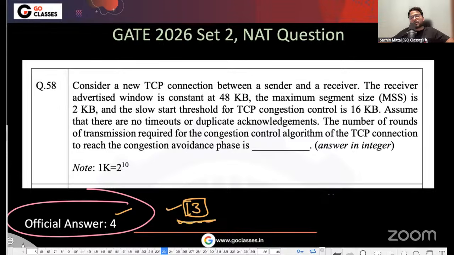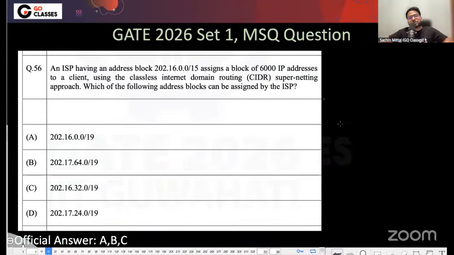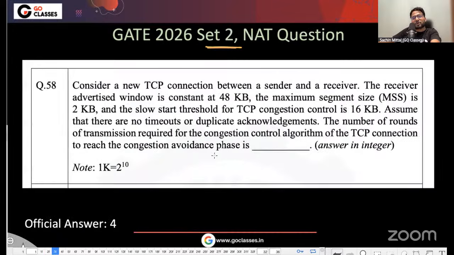But I will request the GATE authorities to consider both three and four. So these are the two CN questions. One was from set one, another from set two. For the set one question, A, B, C, D all should be correct answers. And for the set two question, three or four should be correct.